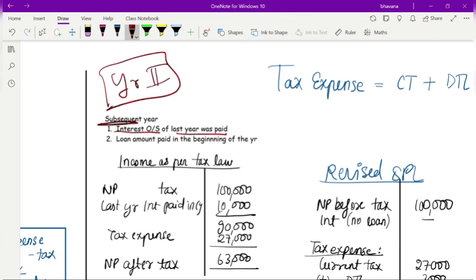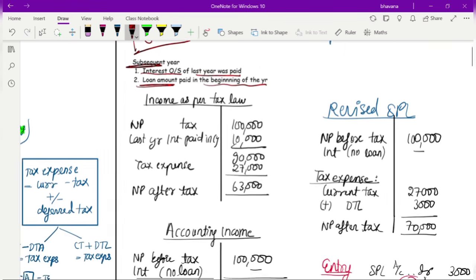The second thing that happened was that the 50,000 loan which you had taken, you have paid in the beginning of the year itself. If you have paid the loan in the beginning of the year, it means for that whole year you don't have the loan with you. That means you have to pay no interest in that year. So fine, now we are going to prepare the same thing again.